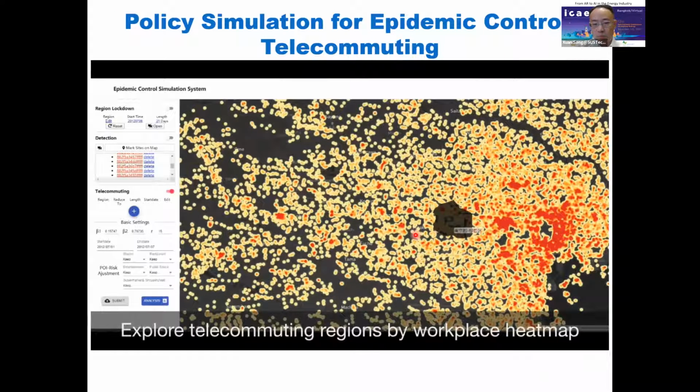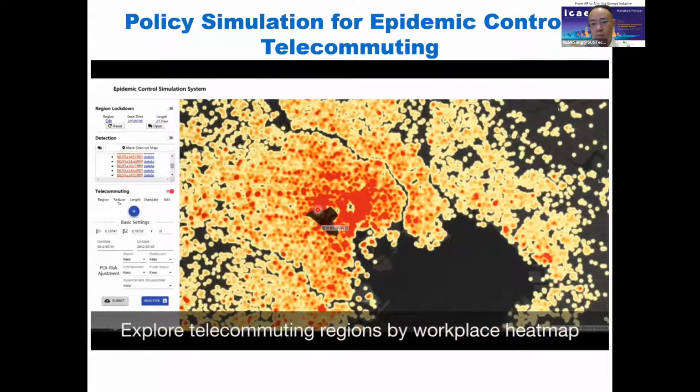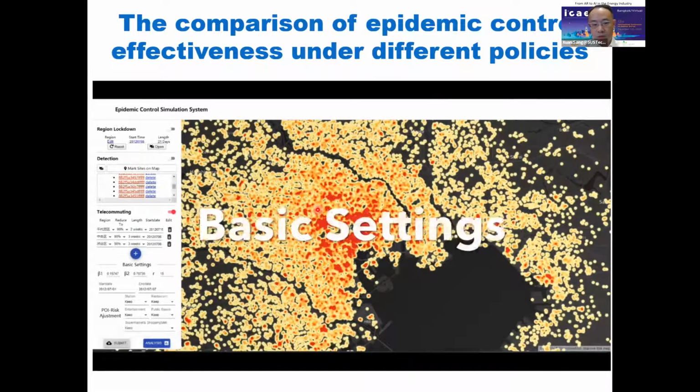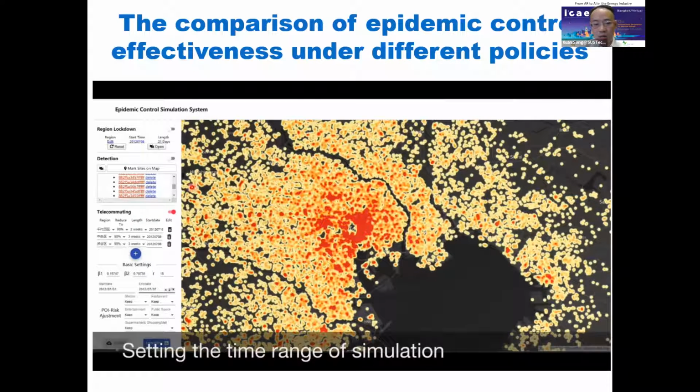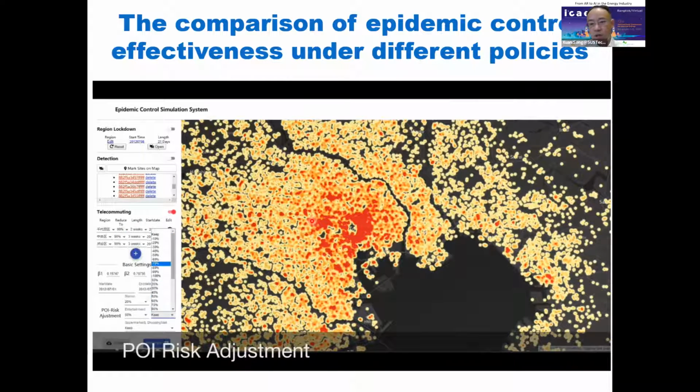By analyzing the population density, we can recommend good places for telecommuting. If we set all these parameters in our platform, we can choose parameters for all these settings and then run the simulation.